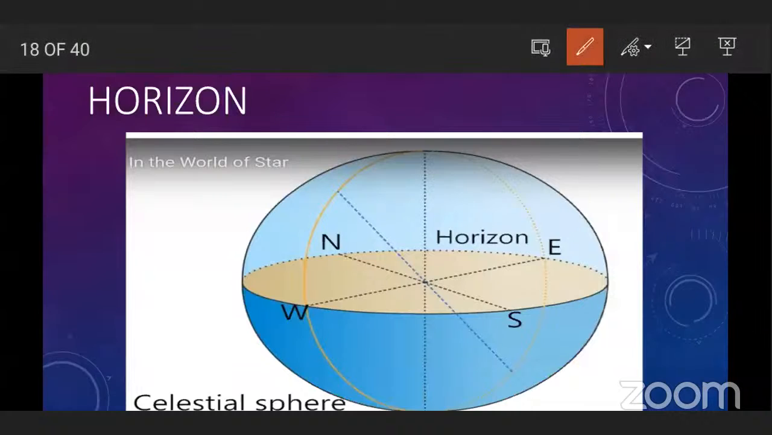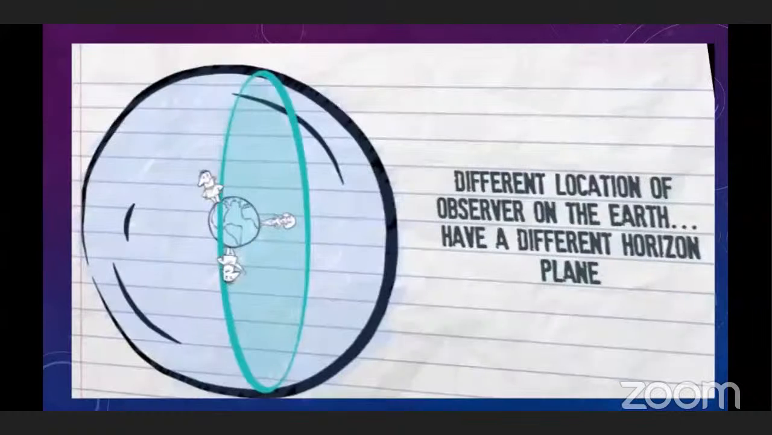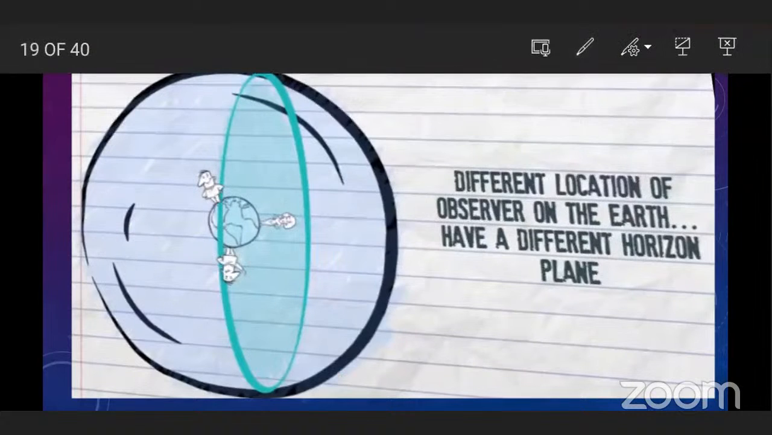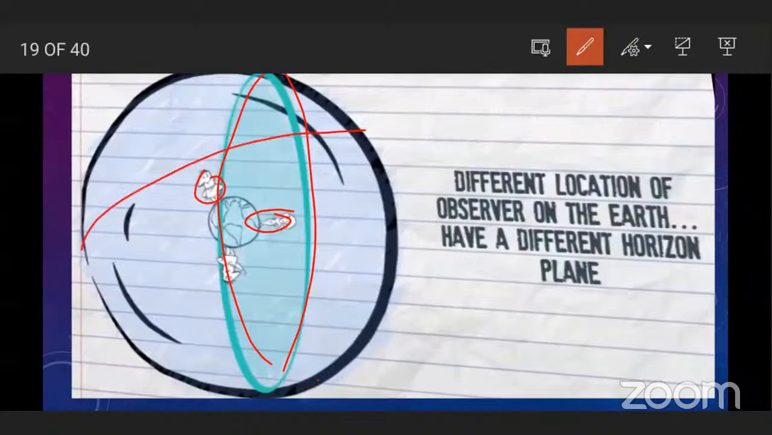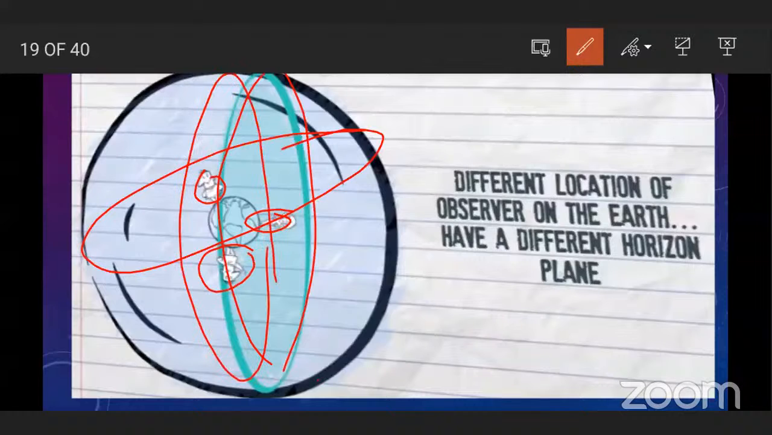See, if we are here on the ground and we look into the distance, the sky seems to be touching the ground. The sky touches the ground here like this. And it forms a circle. It is called the horizon. Okay. And different locations of an observer on the earth have a different horizon plane. If we are here on the earth, then the horizon looks like this. If we are here, then the horizon looks like this. And if we are here, the horizon looks like this.